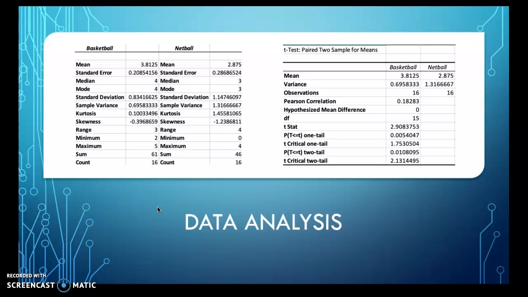Overall, I have a clear understanding that there is a higher percentage of shots made in basketball from these descriptive statistics. In basketball, there were 61 shots made, so only 19 shots were missed out of the 80. But in netball, there were only 46 shots made, so there were 34 shots missed. This makes the mean score in basketball 3.8, and the mean score in netball was 2.88. So therefore, we can see very clearly the difference in shots made in basketball and netball.